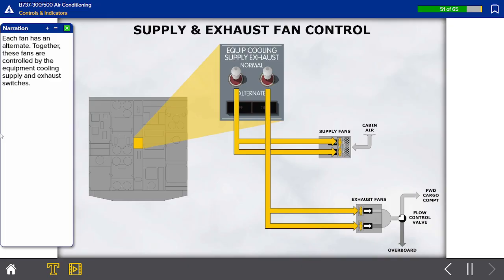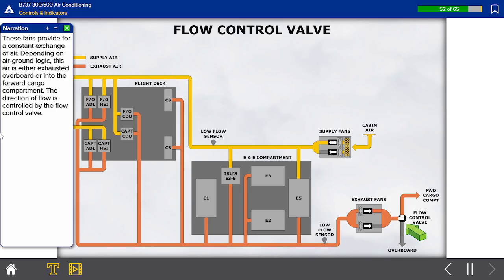Together, these fans are controlled by the equipment cooling supply and exhaust switches. These fans provide a constant exchange of air. Depending on air-ground logic, this air is either exhausted overboard or into the forward cargo compartment. The direction of flow is controlled by the flow control valve.